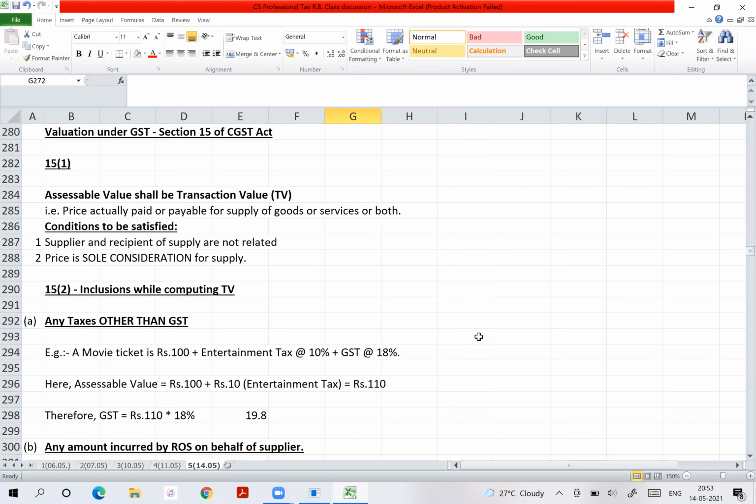So if there is an interstate supply, then according to which section will it be taxable? It will be taxable as per section 5, isn't it? So reverse charge mechanism in interstate supply will be according to which section? Which section, subsection? RCM.